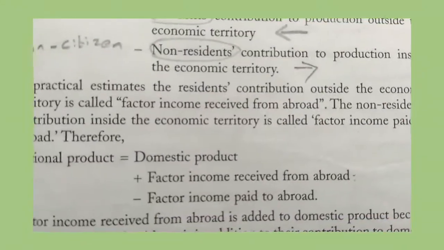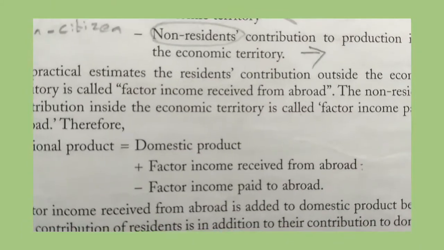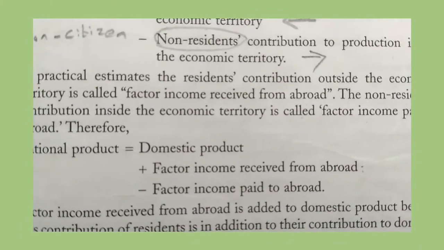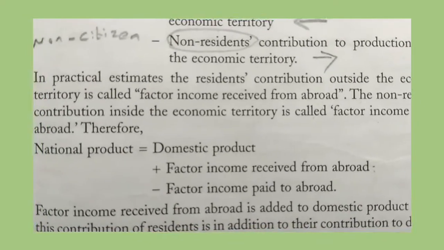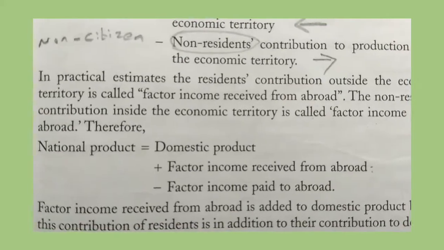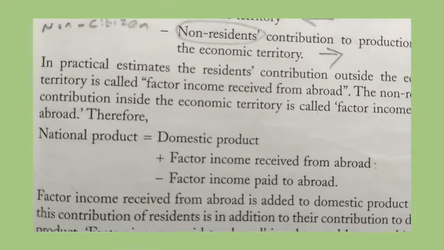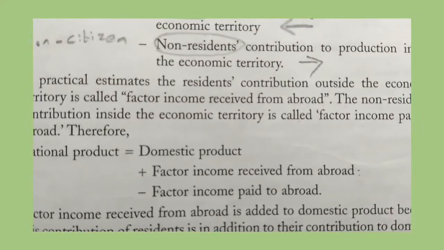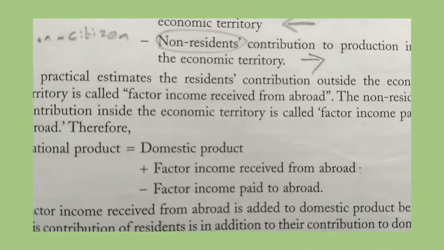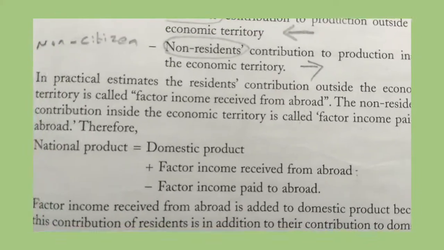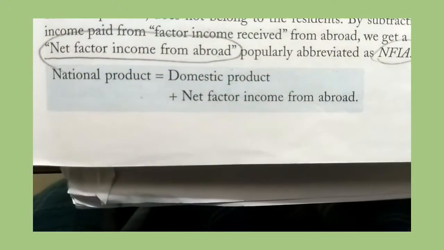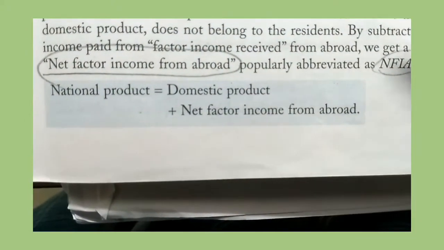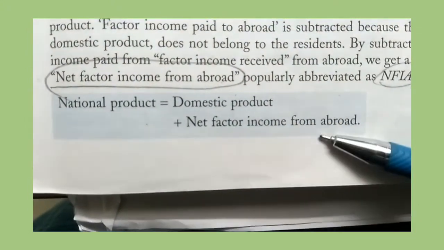Factor income received from abroad is added to domestic product because this contribution of residents is in addition to their contributions to domestic product. Factor income paid to abroad is subtracted because this part of domestic product does not belong to the residents. By subtracting factor income paid to abroad from factor income received from abroad, we get the net figure, that is net factor income from abroad.